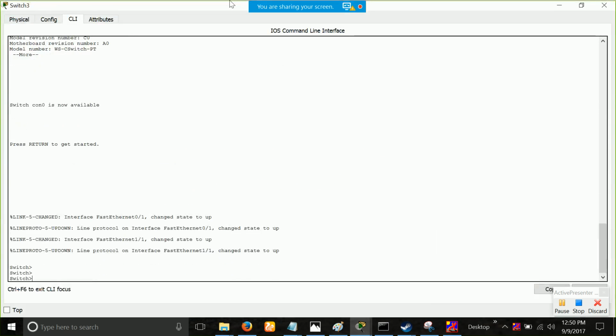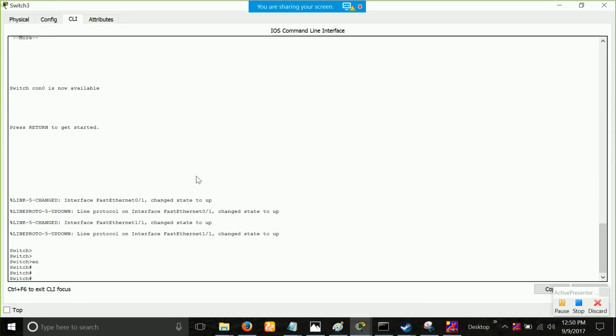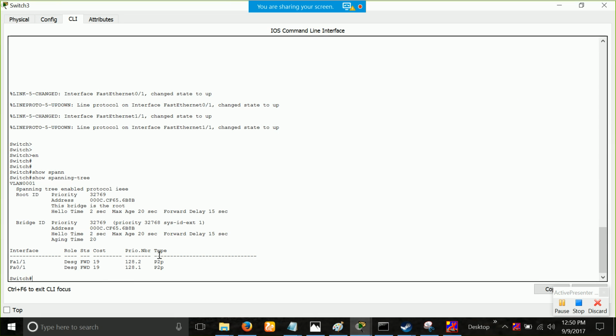Okay, so let's move on to this switch, which is our root bridge. Same command you have to do. And as I have told you, both the ports are in the DP or forwarding state. Show spanning tree. Both ports are in the designated state, right? When the root ID and the bridge ID details are same, the switch is saying I am myself the root bridge, the king of the topology. Why? Because the details of the root bridge and the details of its own switch are same.